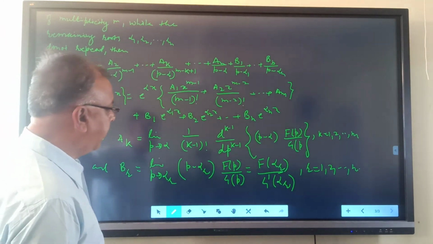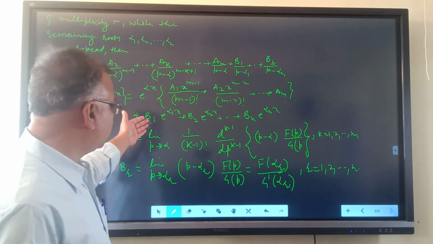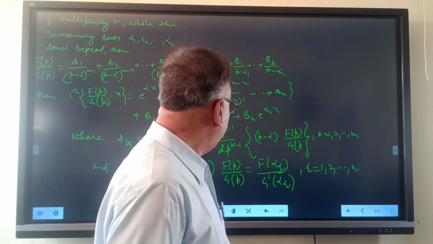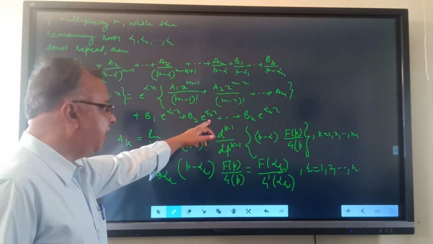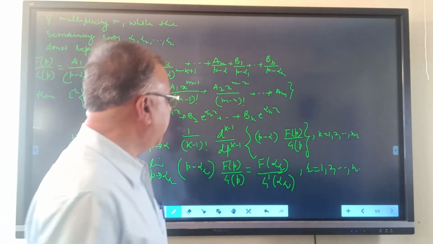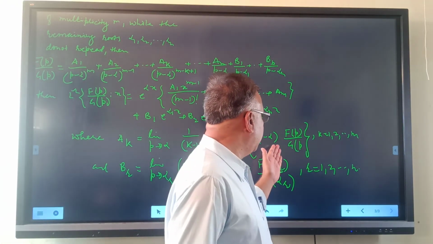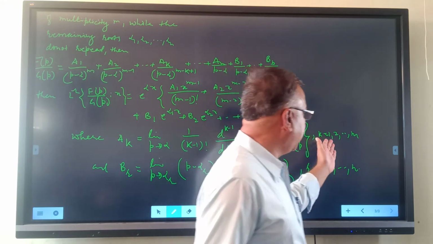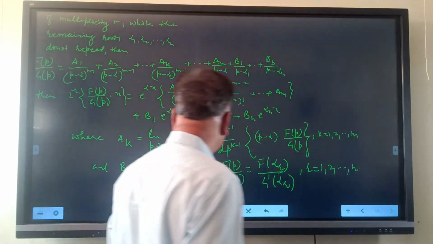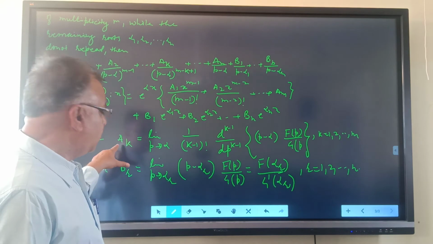The constants a and b can be obtained by these formulas, where ak is equal to the limit as p tends to alpha of 1 upon factorial k minus 1, d raised to k minus 1 upon dp raised to k minus 1 of (p minus alpha) raised to m into F(p) upon G(p), where k is equal to 1 to m.